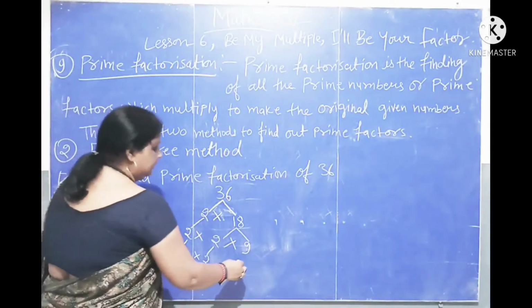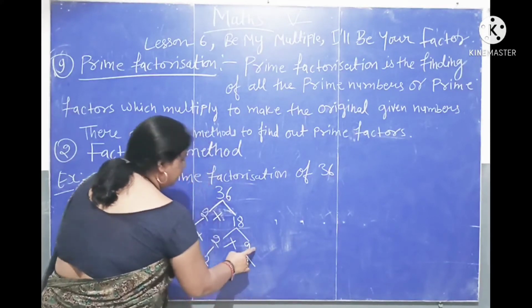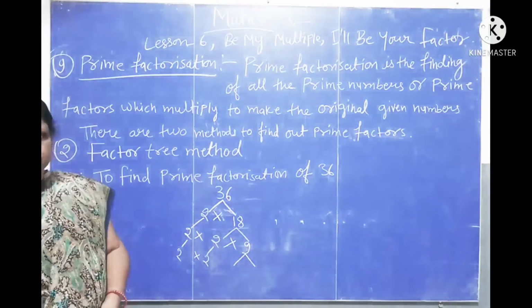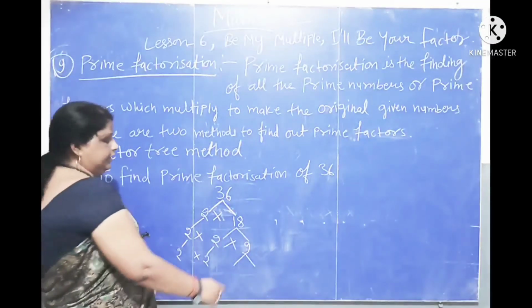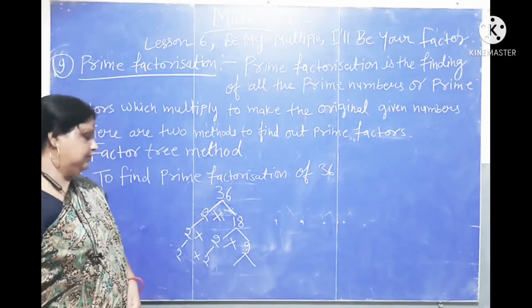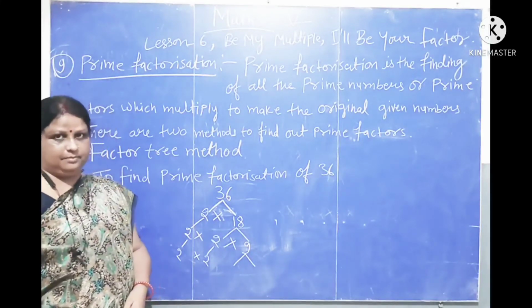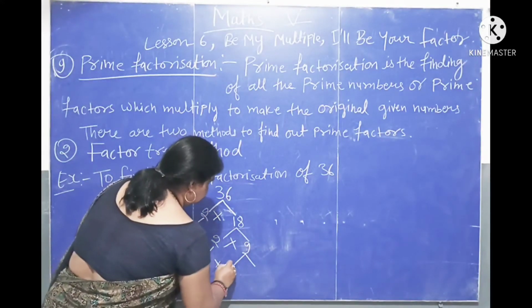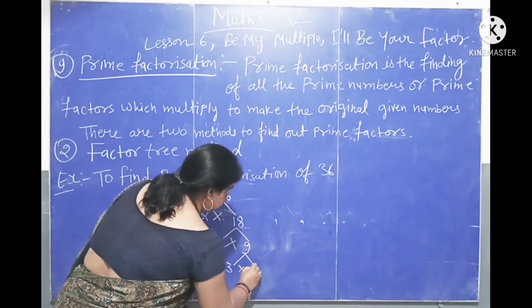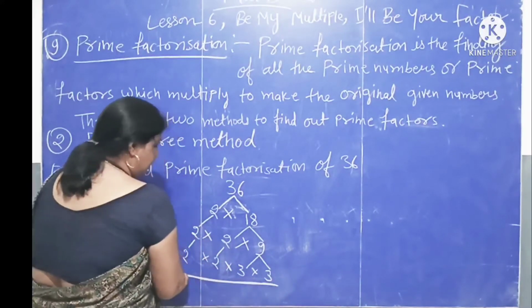So we divide again it into two parts. Now it is not divisible by 2. Now 9 is not divisible by 2. So we take another number. So we take next prime number. Which is the next prime number? 3. 3 3 is 9. So here is the factor of 36.